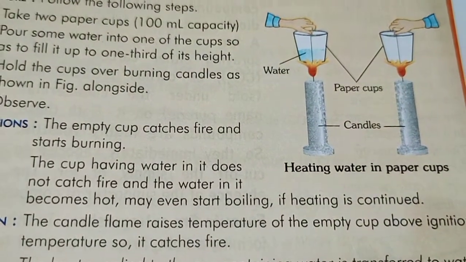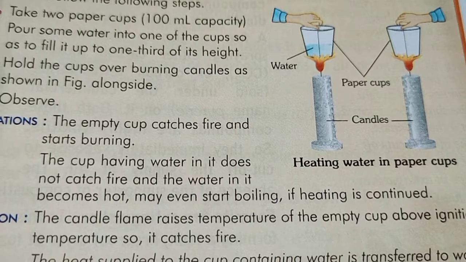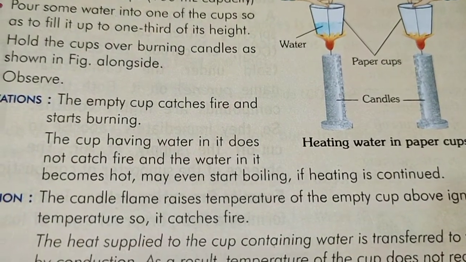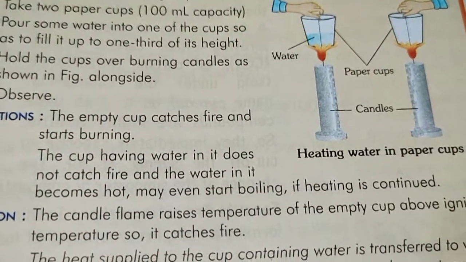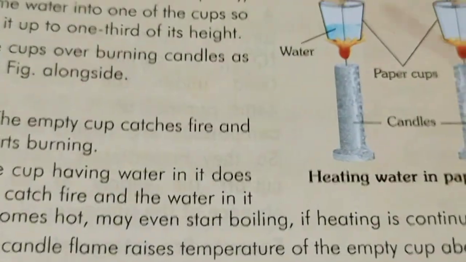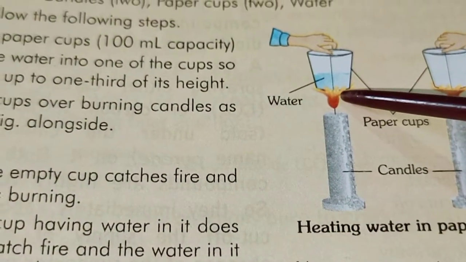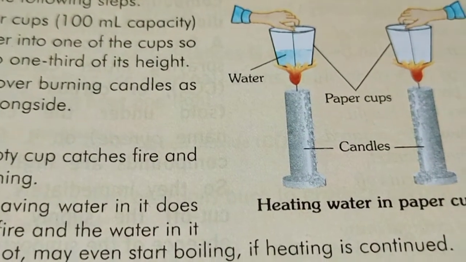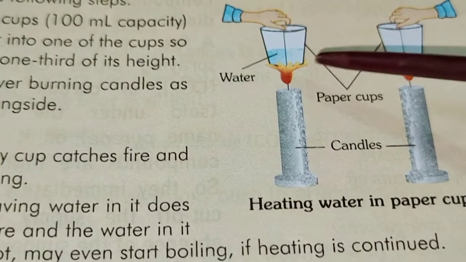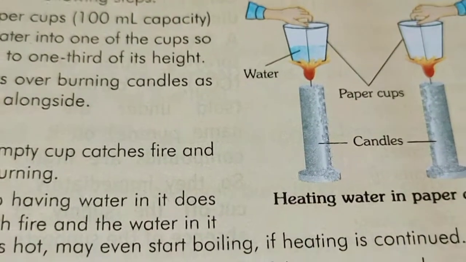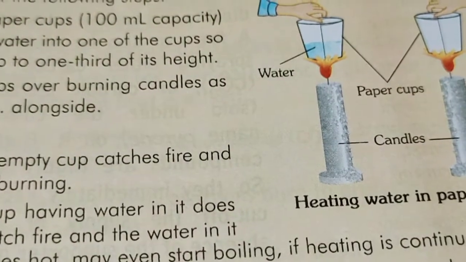You can observe that the empty cup catches fire and starts burning easily, whereas the cup having water in it does not catch fire, but the water inside becomes hot.